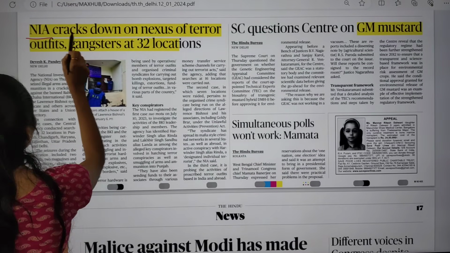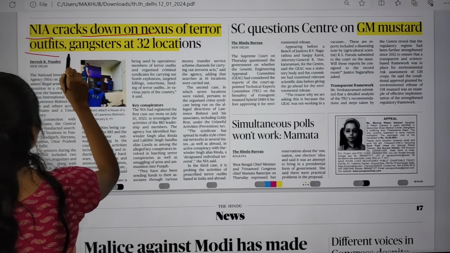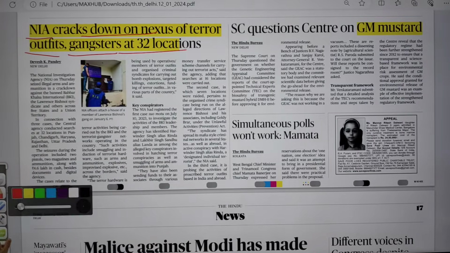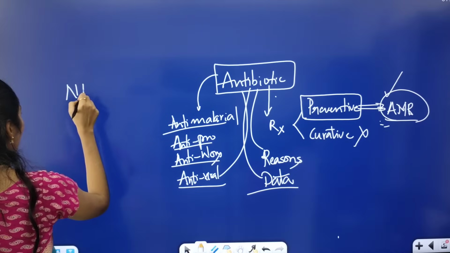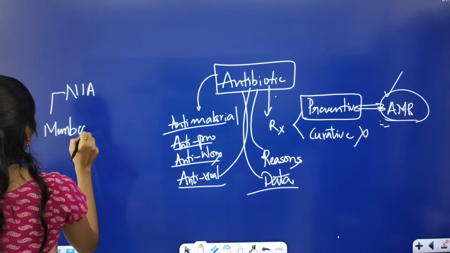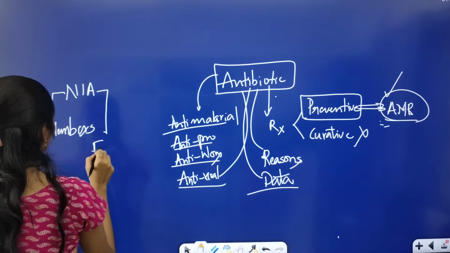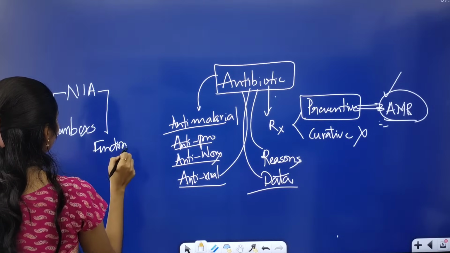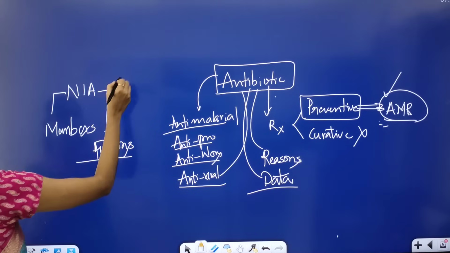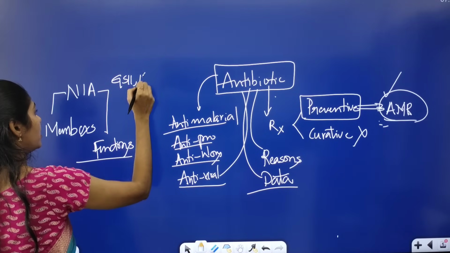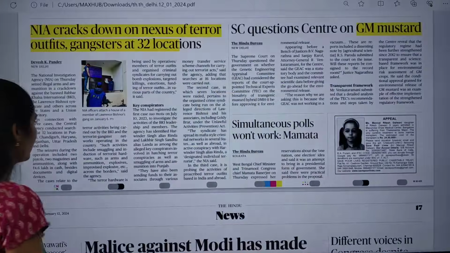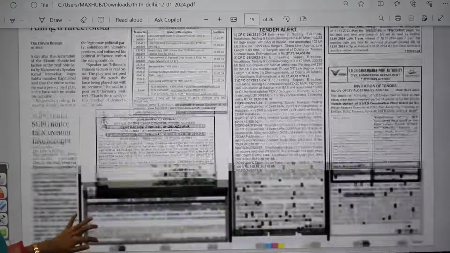The next topic is NIA cracks down on the nexus of terror outfits and gangsters at 32 locations. Here you have to focus on what this NIA is, who the members are and what the functions are. These are some important areas that you have to think about. This topic is important from GS Paper 2 under governance. Next, let us move on.